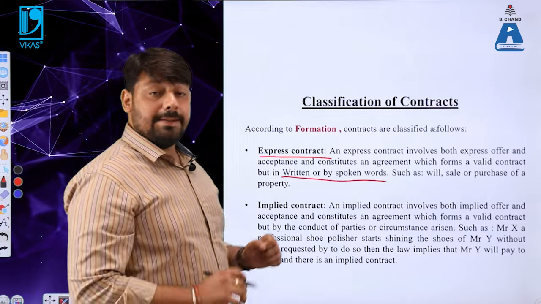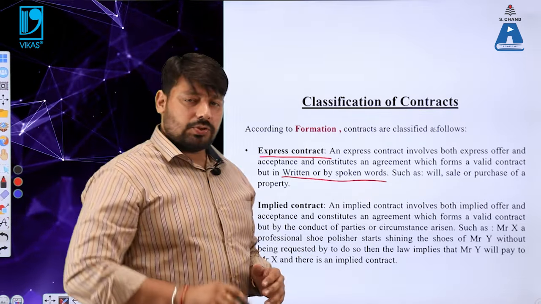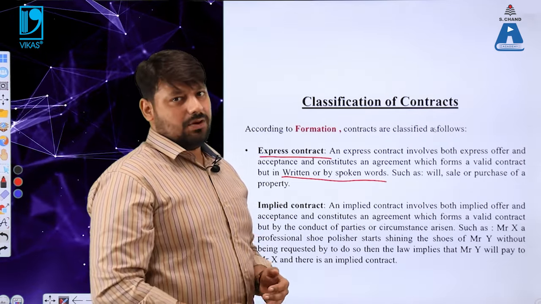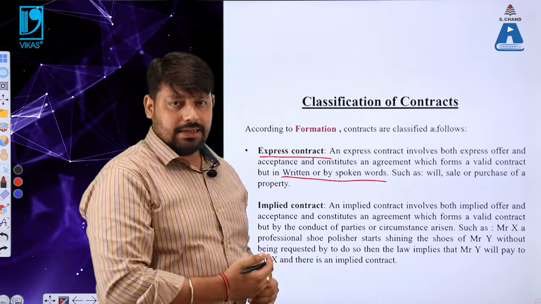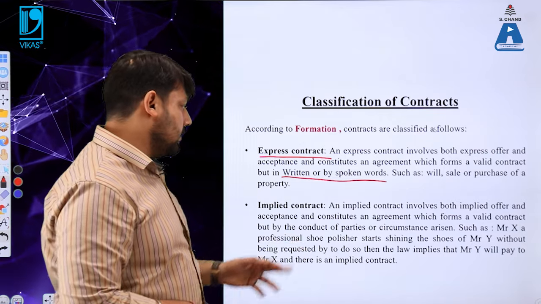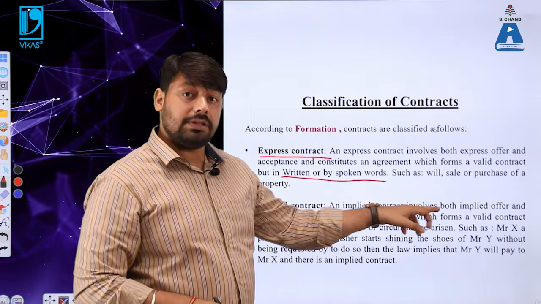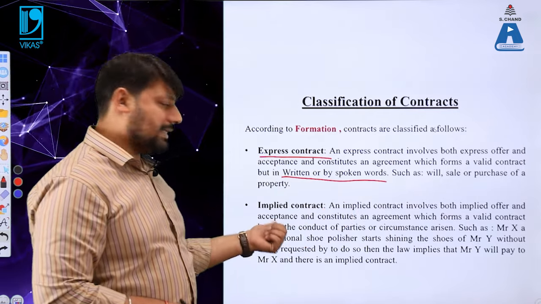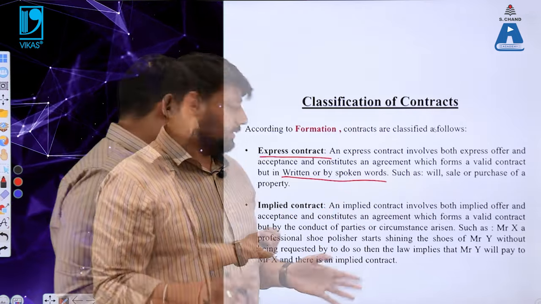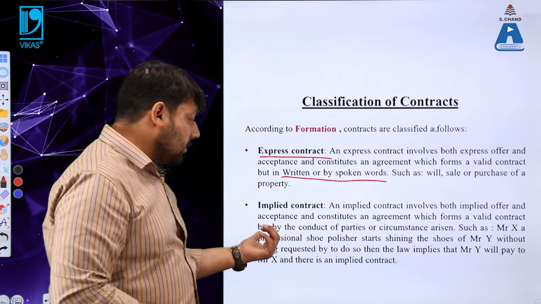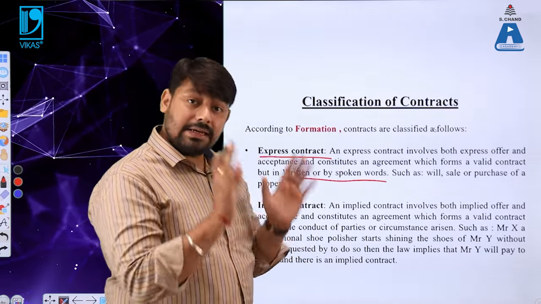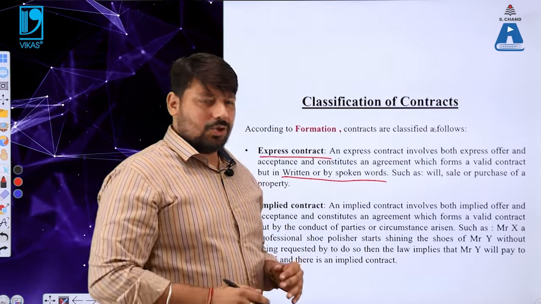The second type is implied contract. So you are a BCom student, and I believe that you know the meaning of the word implied here. Implied means something which has already been implied to us. Let us take an example here. An implied contract involves both implied offer and implied acceptance, which actually constitutes an agreement which forms a valid contract, but by the conduct of parties or circumstances arisen at that time. I am definitely sure you will